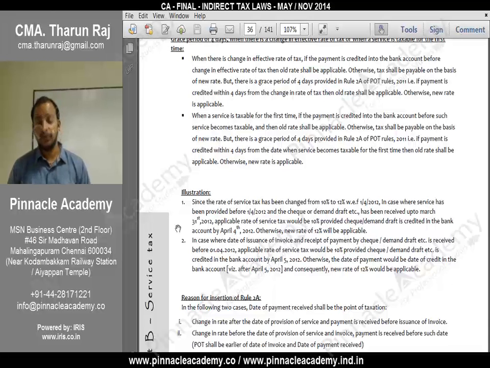See here, you don't get confused, sir. The service is provided before 1/4/2012. This is a case regarding invoice.